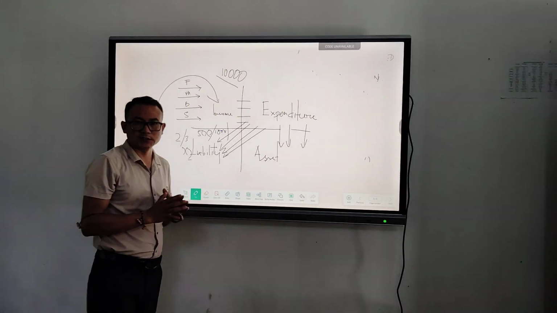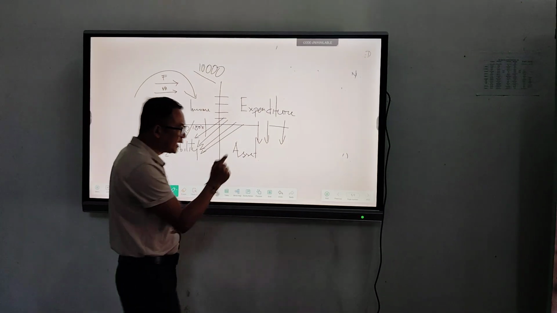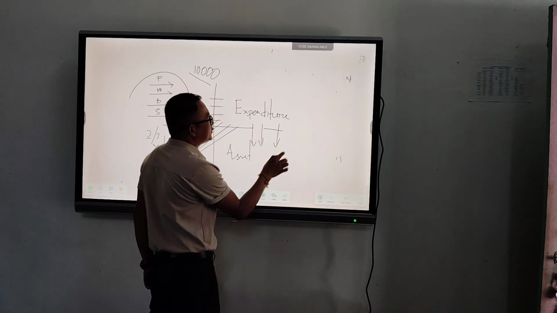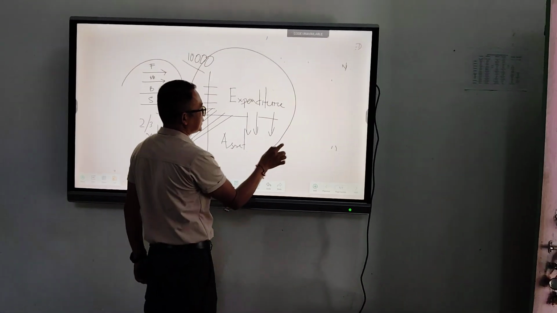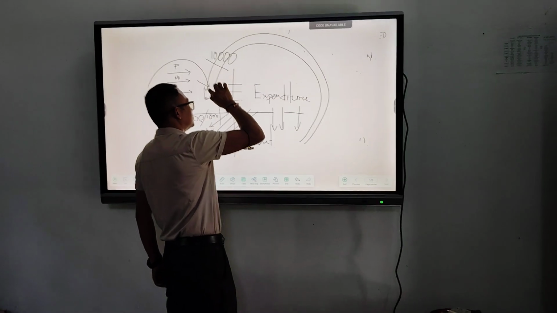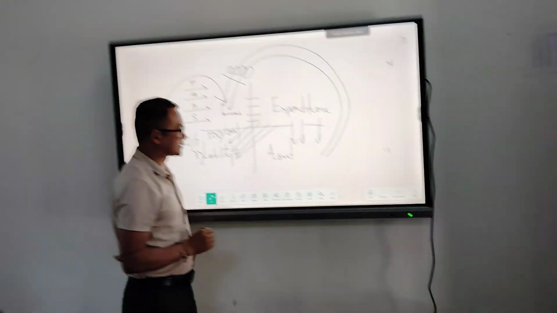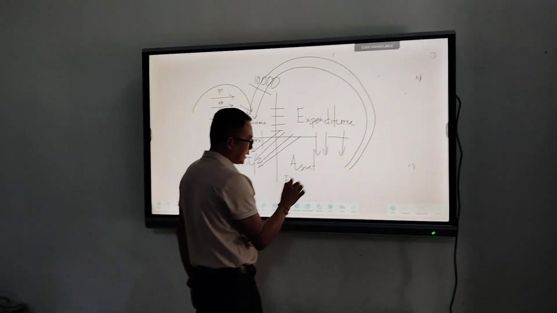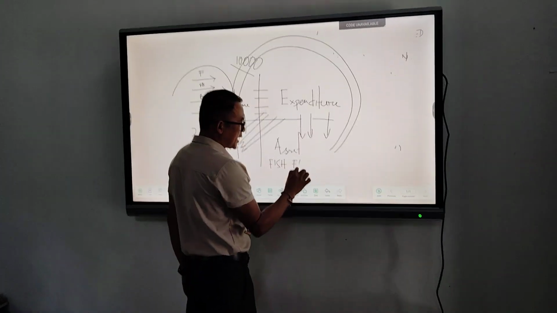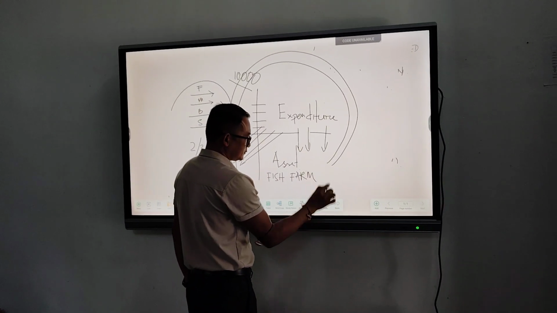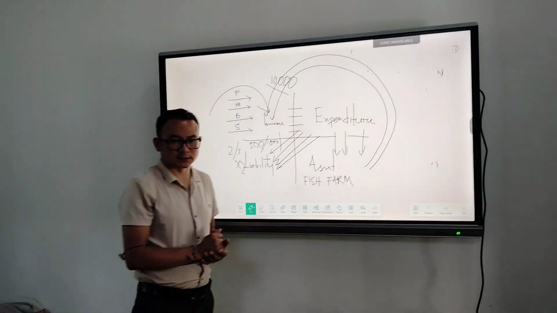Asset means what? Asset means the things that produce income. That kind of things are known as assets. For example, a fish farm is a number one big asset.